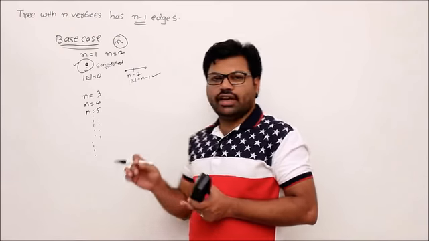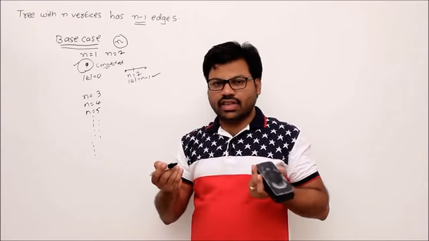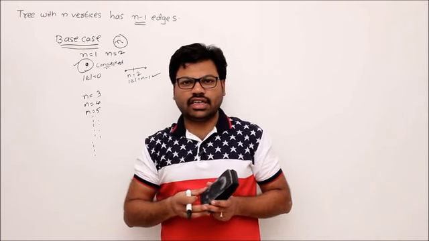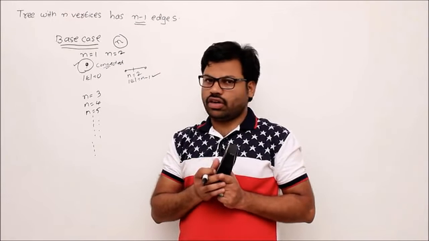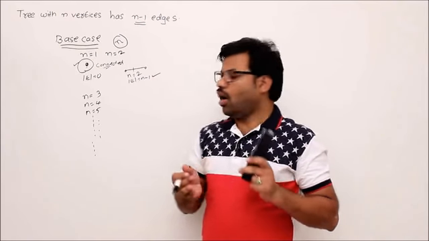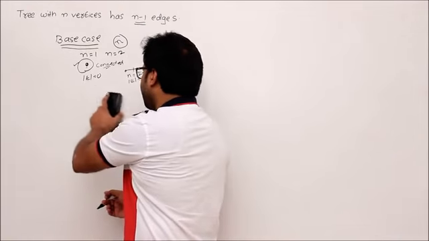If you list them out, like take all the trees with 3 vertices and check, all the trees with 4 vertices and check, is it a good idea? Not a good idea. The reason is it takes infinite time. So how do we reduce the time? That's why we use mathematical induction.